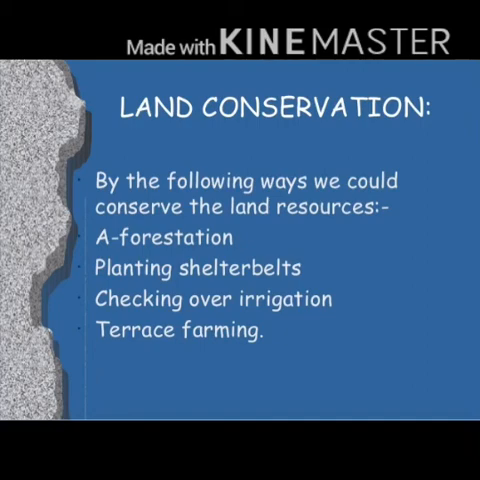So I hope you are clear how important this natural resource land is and how human beings are destroying it. So it's high time that we wake up and start protecting our natural resource for our future generations.